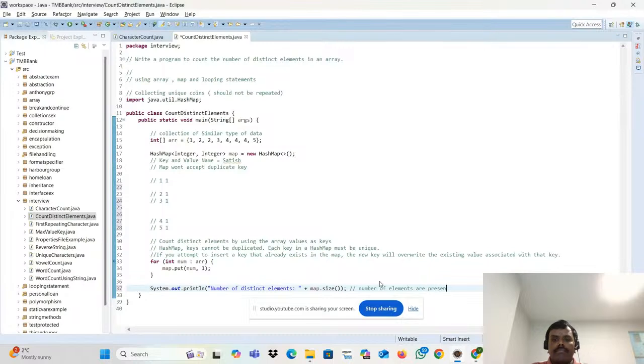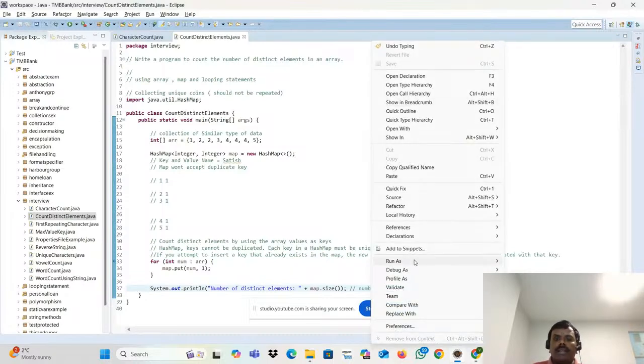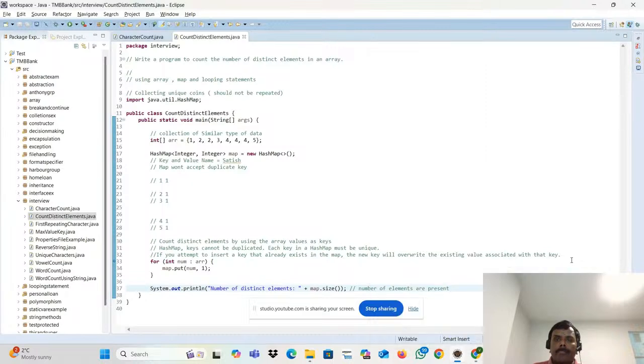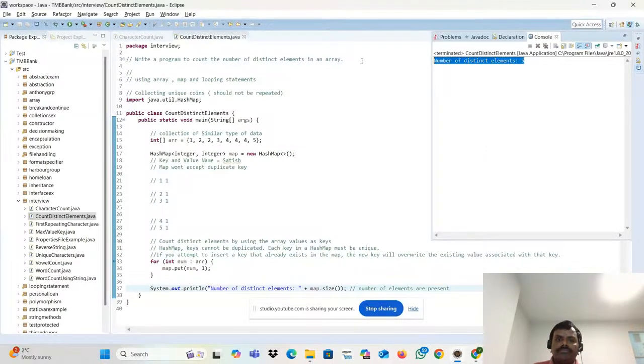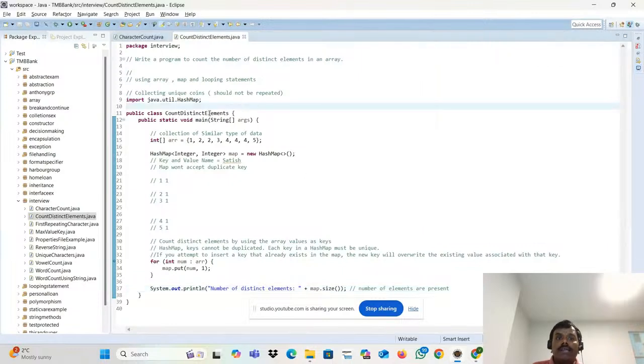Okay, this is the one. So let me run this program. See then. How many unique elements are present? That is the question: count the number of distinct or unique elements in an array.